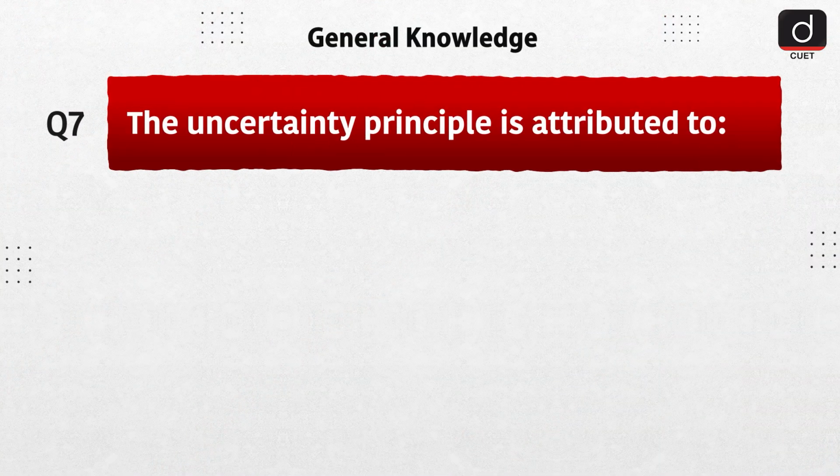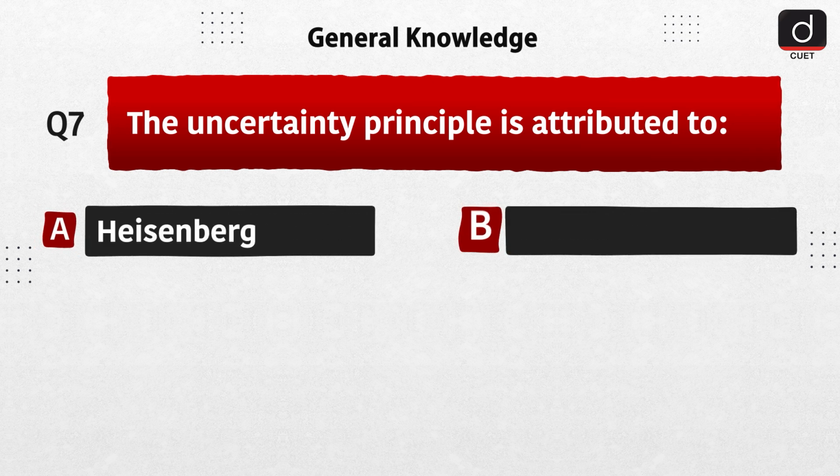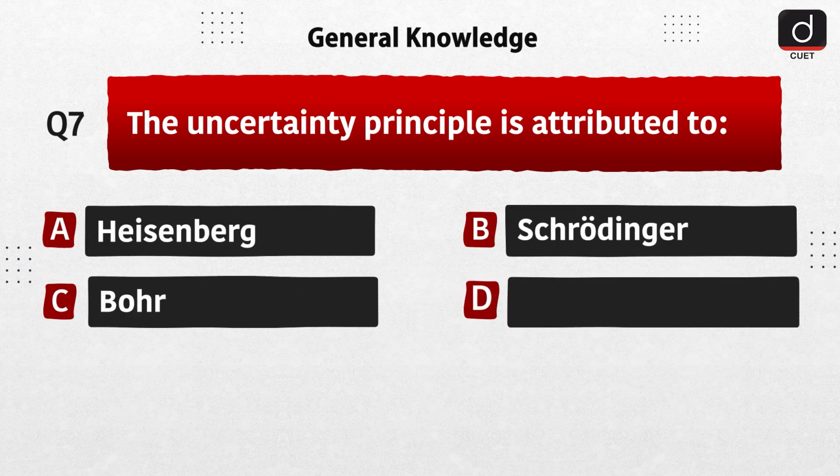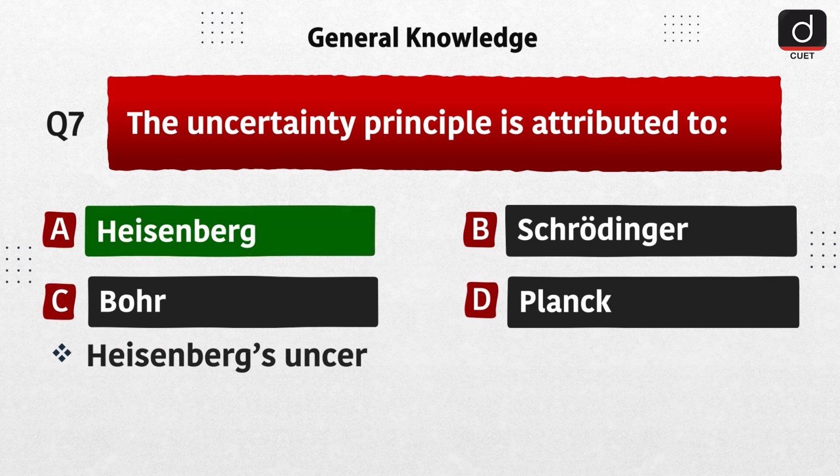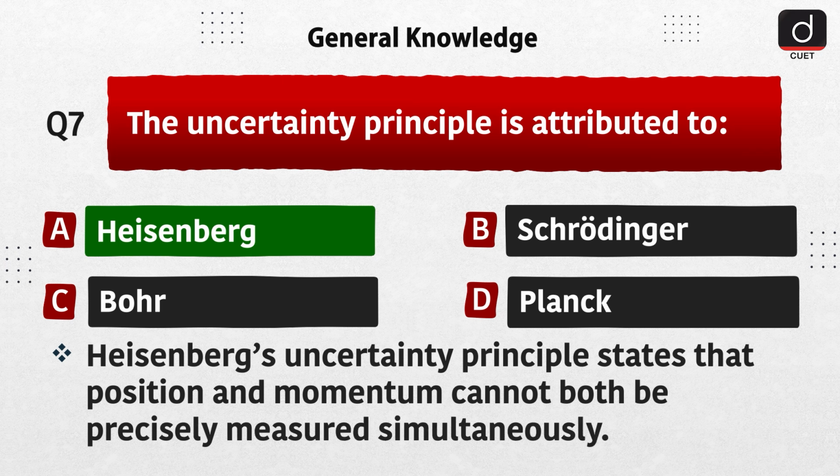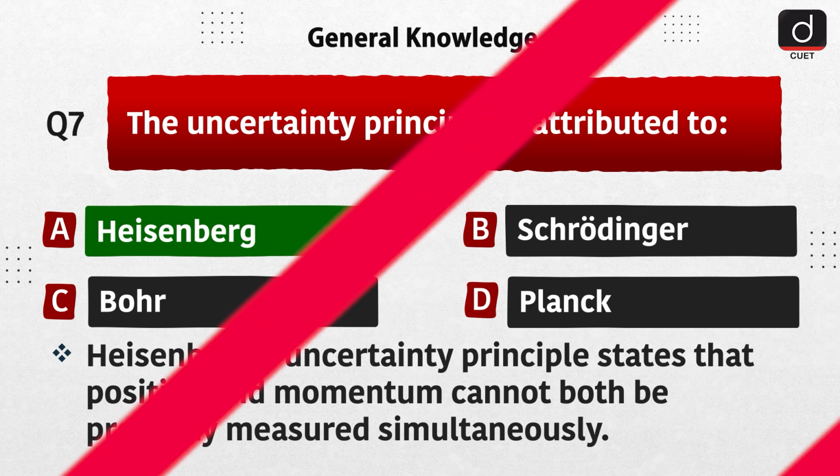Next question is, the uncertainty principle is attributed to A. Heisenberg, B. Schrödinger, C. Bohr, D. Planck. The correct answer is option A. Heisenberg. Heisenberg's uncertainty principle states that position and momentum cannot both be precisely measured simultaneously.